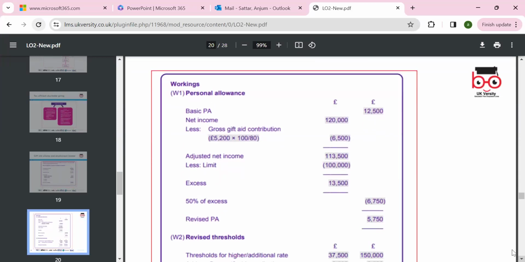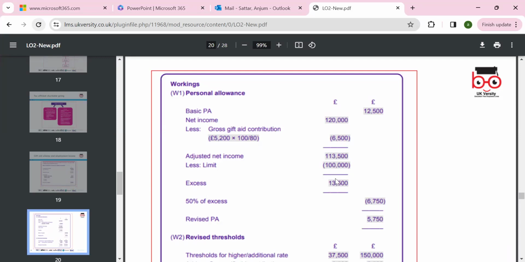We have a gross Gift Aid contribution. How much do we have in this case? We have to use the formula for gross, because the tax was excluded, so that was 80% left. Whatever the amount we have, times by 100 divided by 80, because the 20% tax was deducted at source. So our gross amount is 6,500.